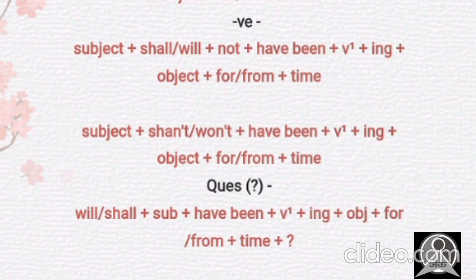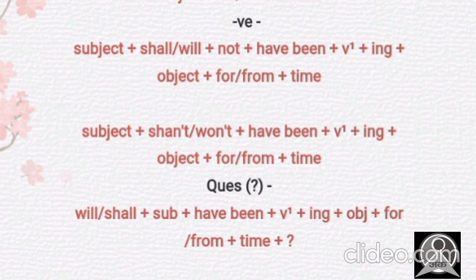Now let's know about the negative one. Here we put subject, then shall or will plus not. Then have been plus verbs first form ing plus object plus for or from plus time. We can use contracted form of shall not or will not as well. Instead of saying will not, we can say won't, or instead of saying shall not, we can say shan't. So there is another rule carrying the contracted form of the same helping verbs.